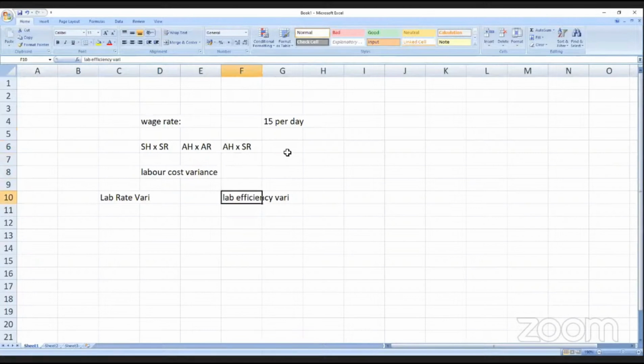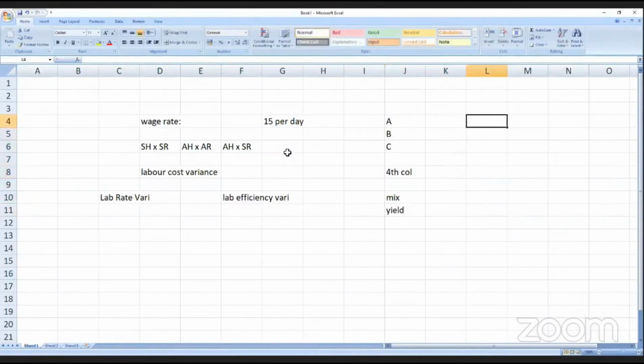Right? Now, students, if there is more than one raw material, raw material A, raw material B, raw material C, a fourth column is required, which gives the mix variance and yield variance.